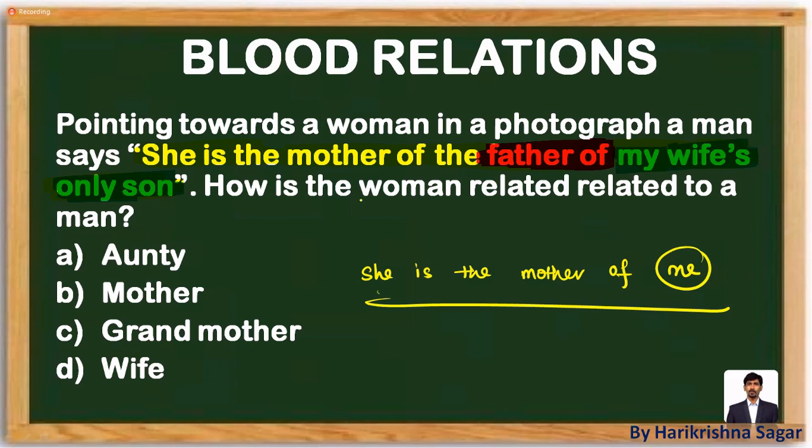How is that woman related to me? She is going to act like a mother directly. You can mark your answer choice as option B. So what we have done is we have just gone with the back solving approach. That is one way of solving the question.